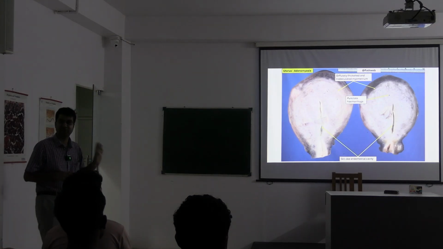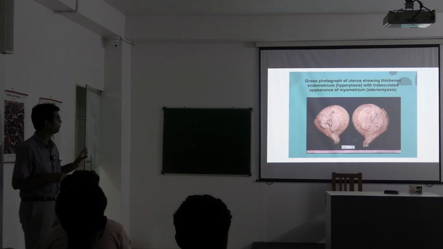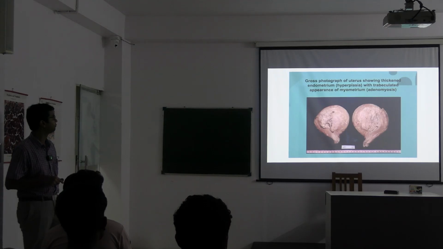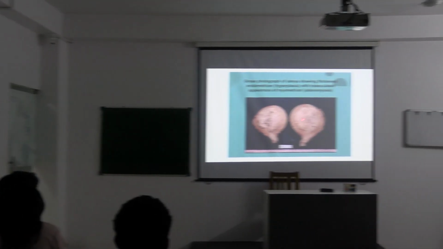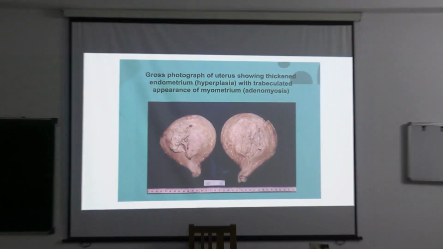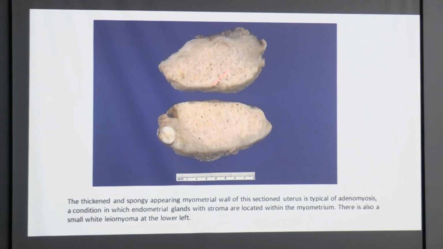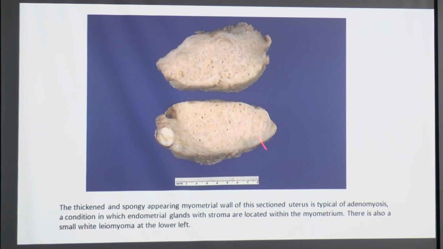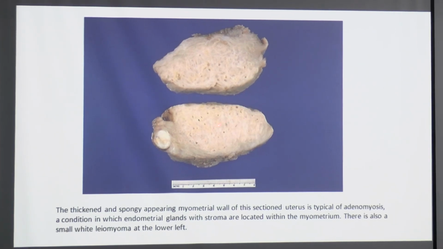This is the specimen of adenomyosis. Here also, you can see a trabeculated appearance in the myometrium. Here also, small cyst-like spaces.